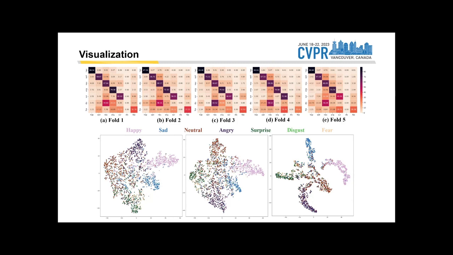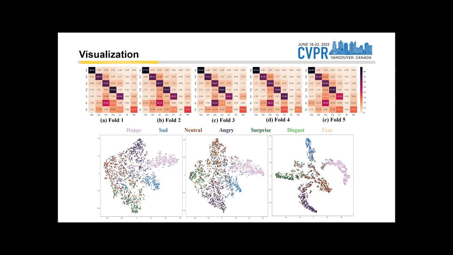From the confusion matrix and the TSNE visualization, we observed that the model struggles to predict the emotion of videos labeled as disgust or fear. This is due to the severe label imbalance in DFEW, where the proportion of disgust videos is only 1.22 and fear only has a proportion of 8.14. Additionally, we observed that the model tends to predict the label neutral more frequently. This is because some expressions in DFER have much lower intensity than static expressions.